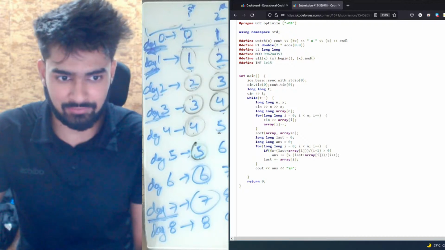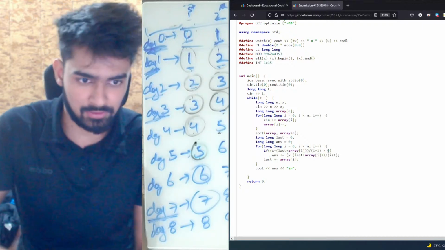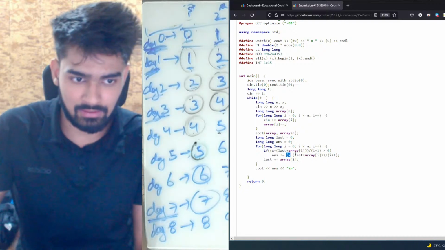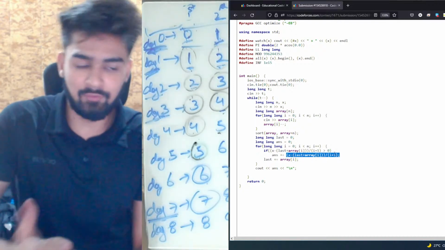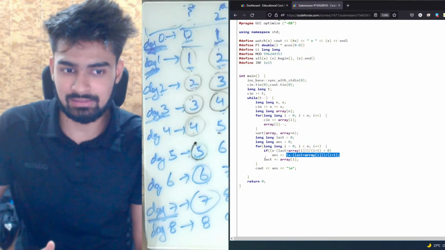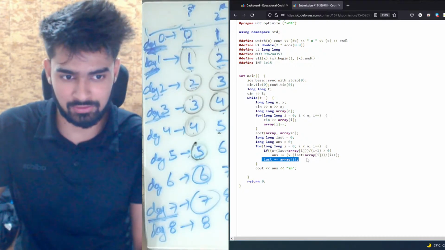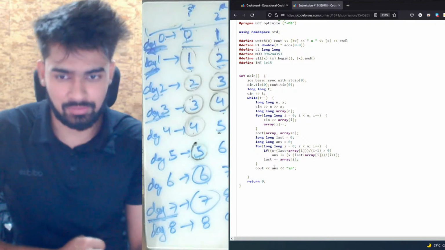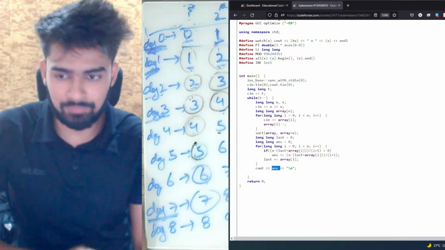Before that, I'm just checking if this is giving me a positive answer. If it is giving me a positive answer, then only I add. Which means that this is the maximum day till which I'm able to buy sugar from the ith shop. And then I just add array[i] to my last, because my last contains the summation of all the previous values. And then you just print the answer. I hope this is clear to everyone.